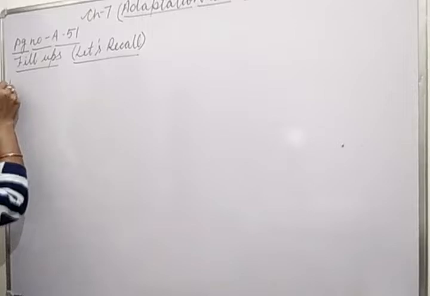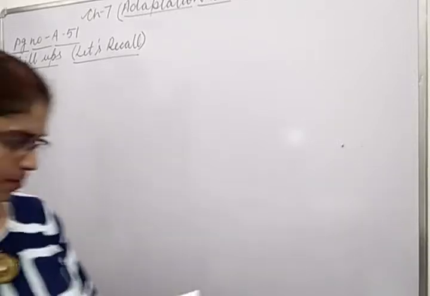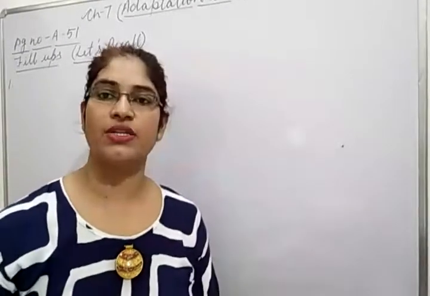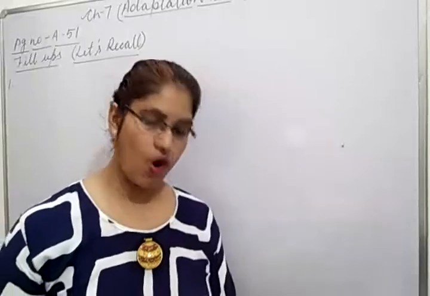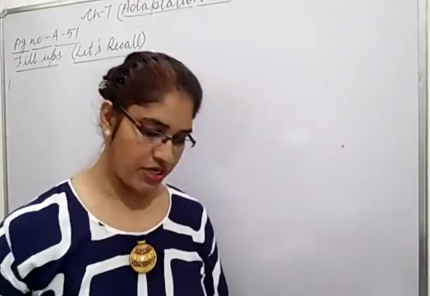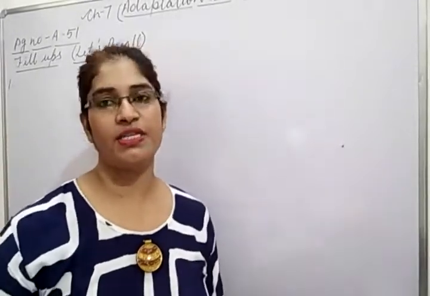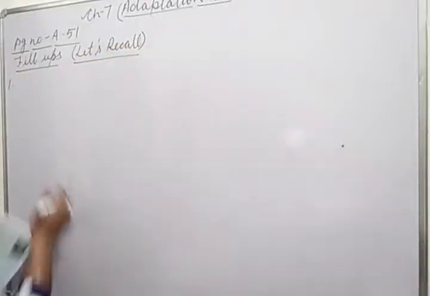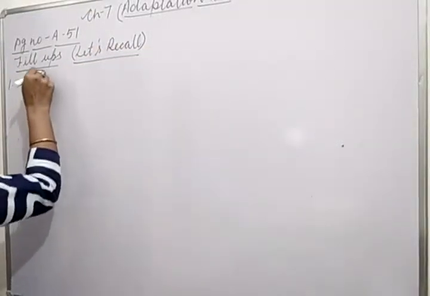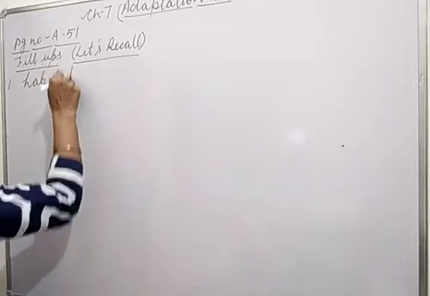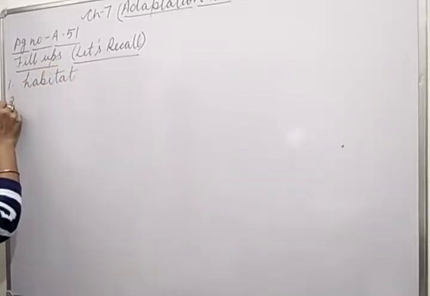Okay, you can see. What is the first question given? The place where a plant grows naturally is called its dash. Two options are given: habit and habitat. What would you fill in this, beta? Yes, that is called habitat. So you can write habitat.